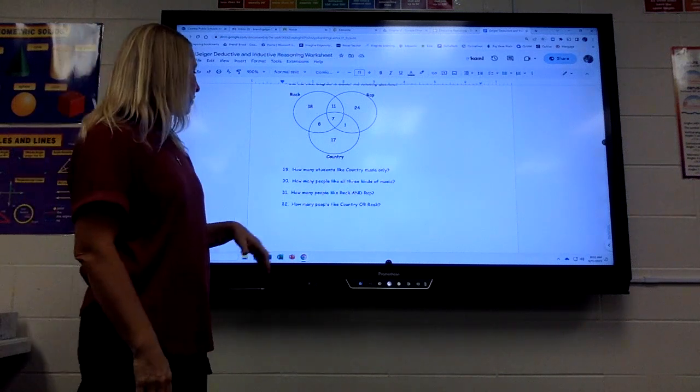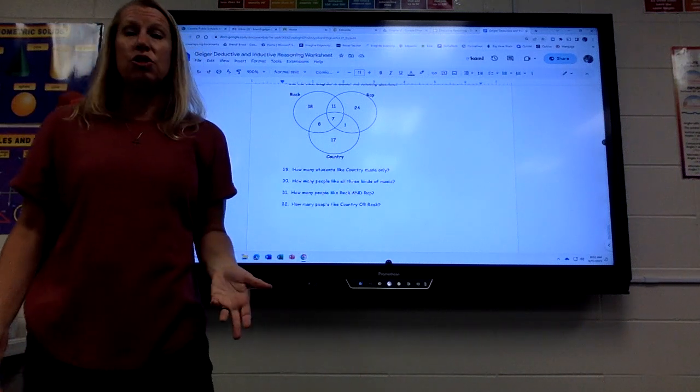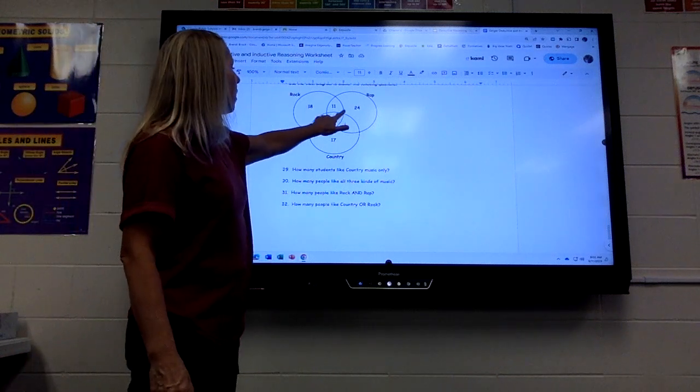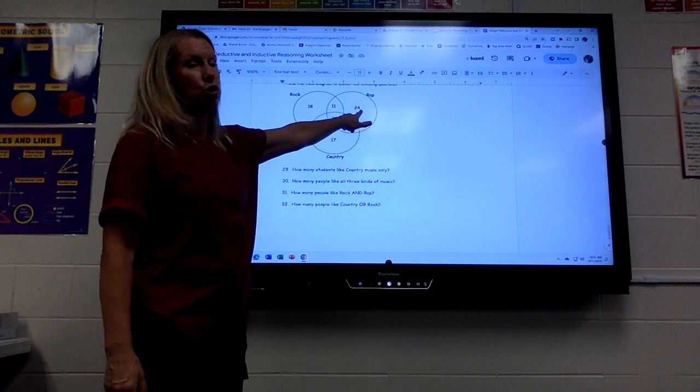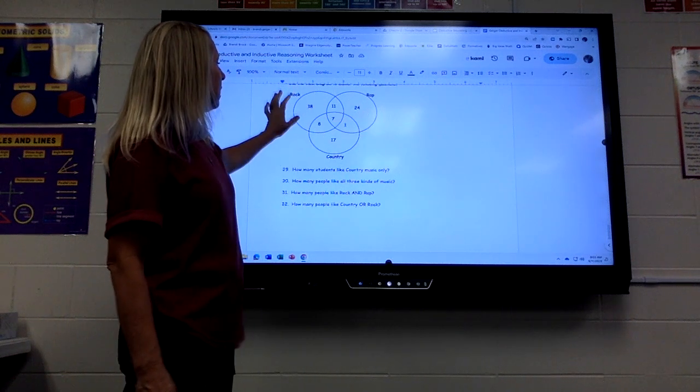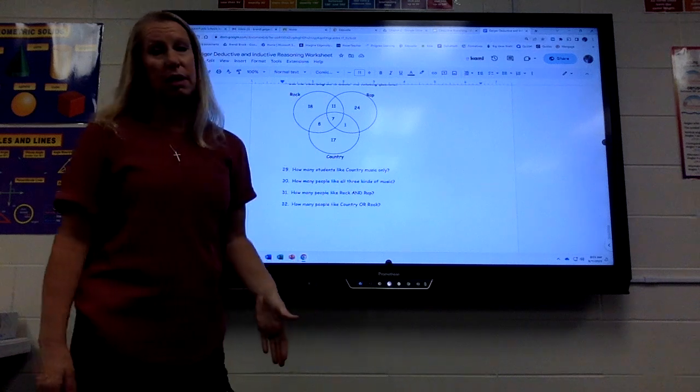Add them together. How many people like country or rock? So you would add all the country, rock, just do not add the 24 in rap. So 11 plus 18 plus 8 plus 7 plus 1 plus 17, add it all.